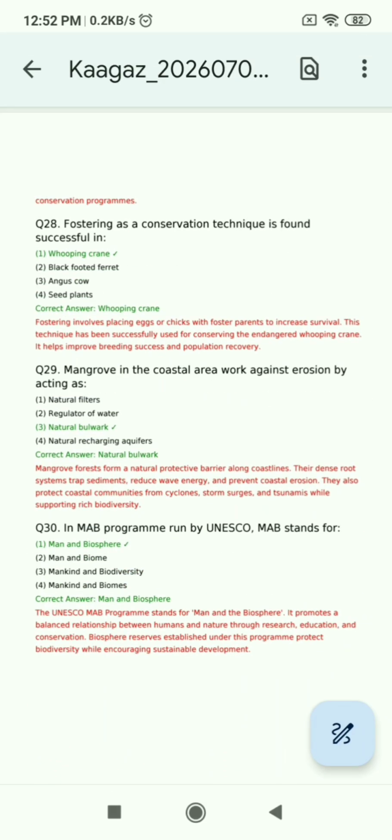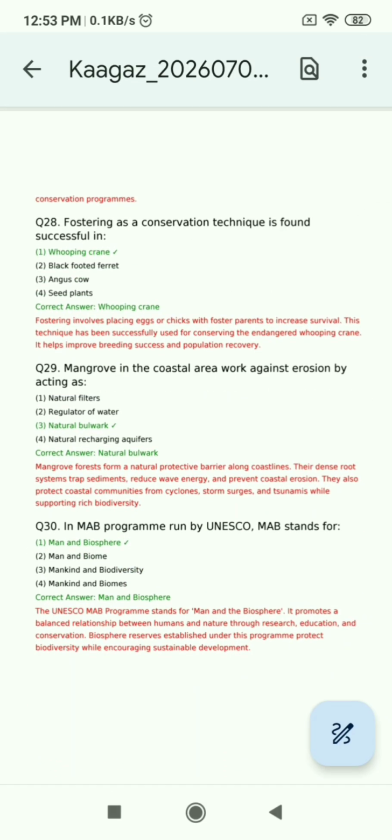Now question 29. So the correct option for 28 is 1. Question 29: mangrove in the coastal area work against erosion by acting as natural filters, regulator of water, natural bulwark, natural recharging aquifers. So the correct answer is third option, natural bulwark.